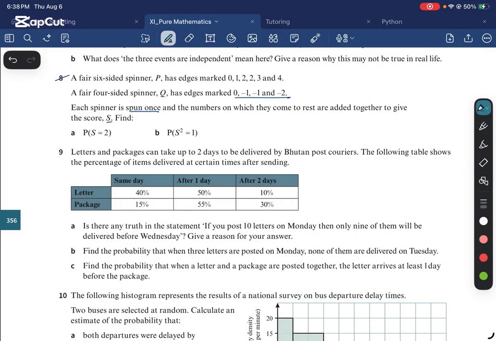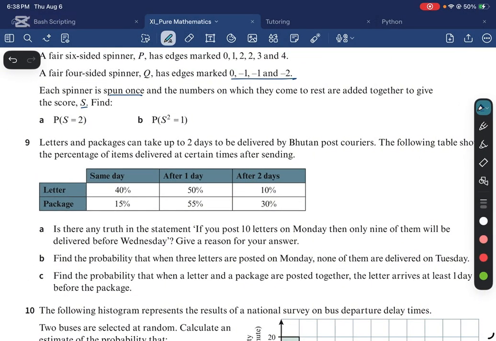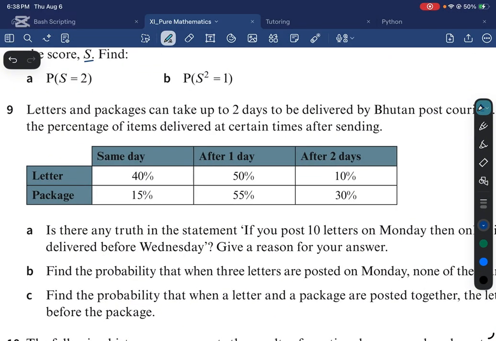Alright, so we are going to continue with question 9. Letters and packages can take up to 2 days to be delivered by Bhutan Post couriers. So we have a table, and basically, if you're sending a letter, the probability that it arrives on the same day is 40%, the probability that it arrives after 1 day is 50%, and the probability that it arrives after 2 days is 10%.